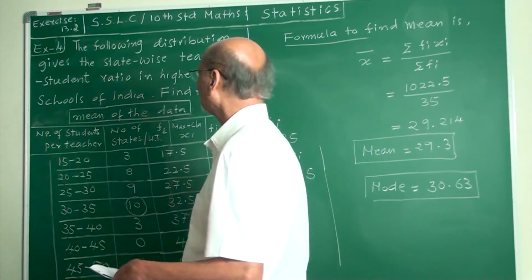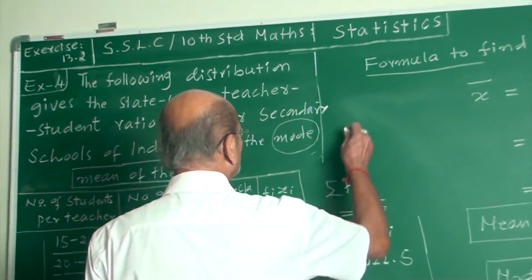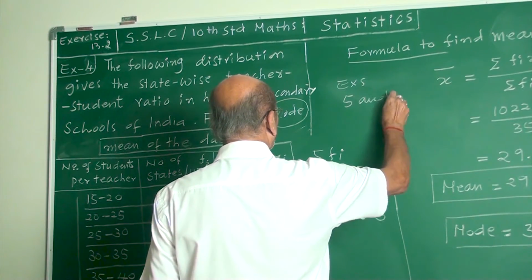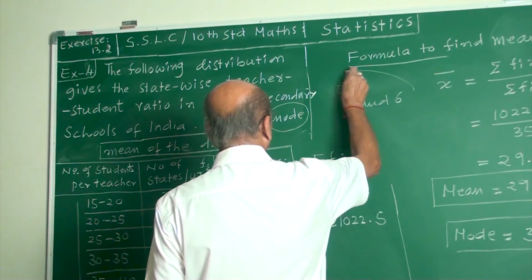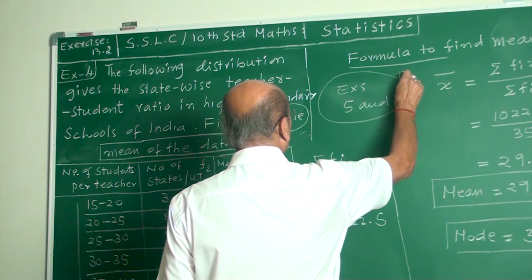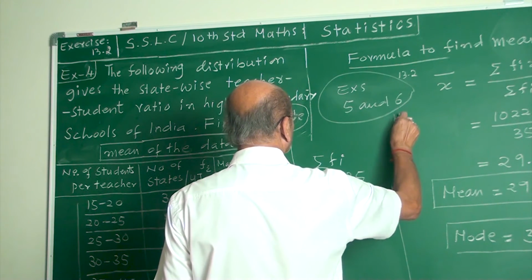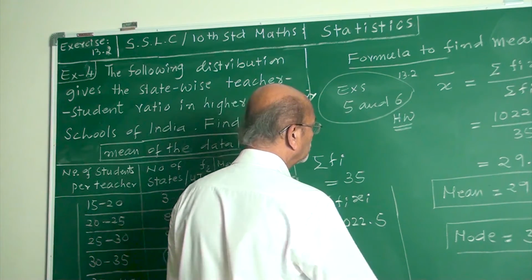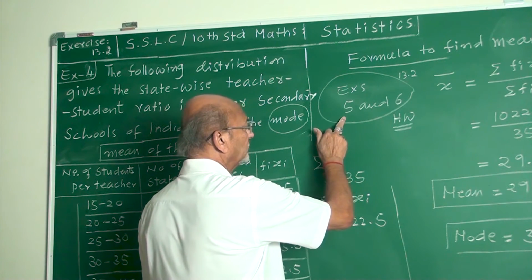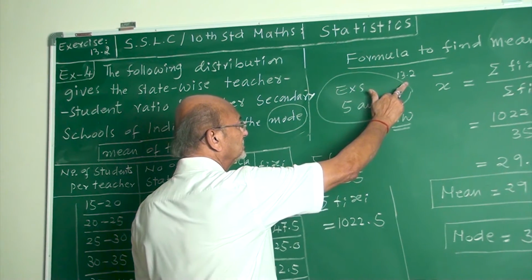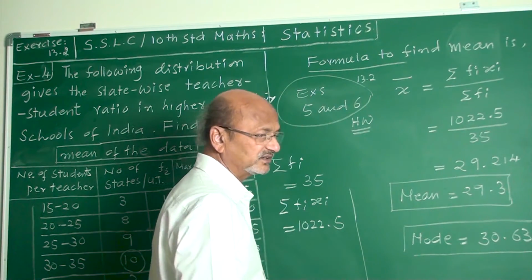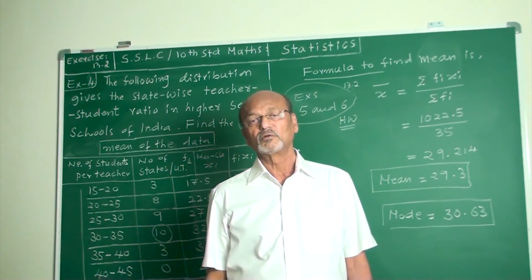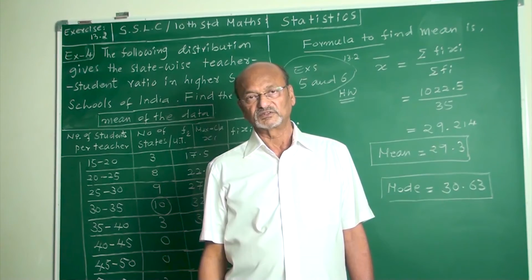In your exercise 13.2, examples 5 and 6 are there. You can work these 5 and 6 of exercise 13.2 as homework, my friends. You have to go for only the mode of the distributions given under example number 5 and example number 6 in exercise 13.2. That exercise is examples to find mode of the given distributions, my friends.